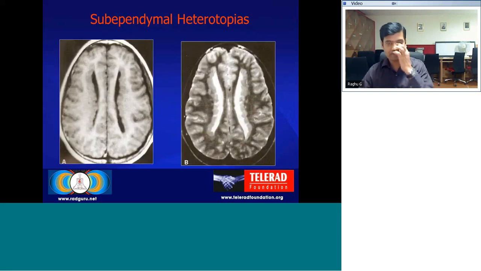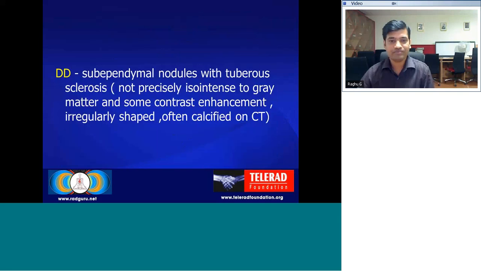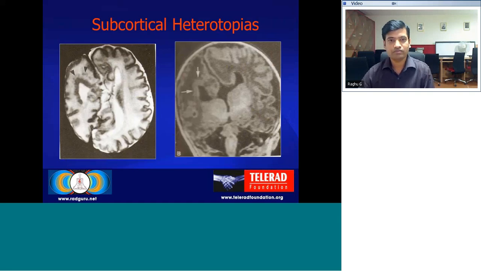Here you can see the first type, subependymal heterotopias, the gray matter lined heterotopias seen along the subependymal region of the lateral ventricles. One differential diagnosis for subependymal heterotopia includes the nodules in tuberous sclerosis. But again, the subependymal nodules in tuberous sclerosis are slightly irregular and mildly enhancing, and they're often calcified on CT scan.